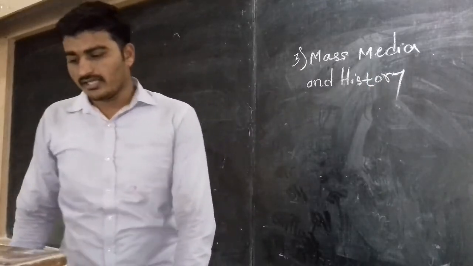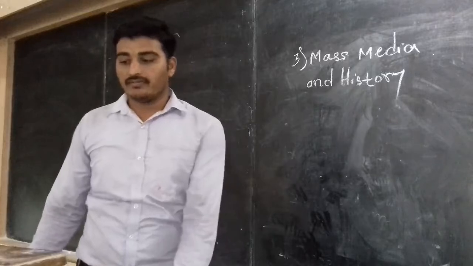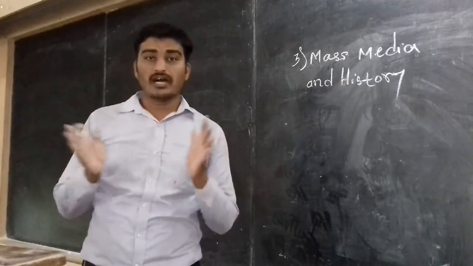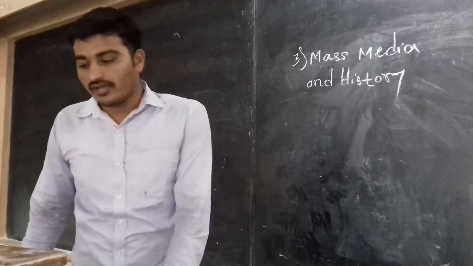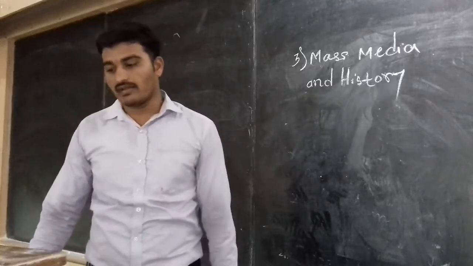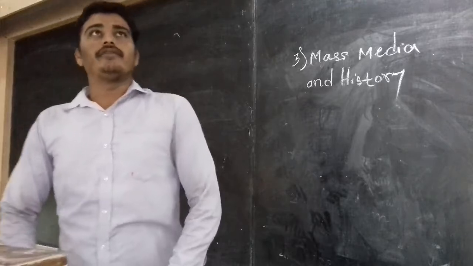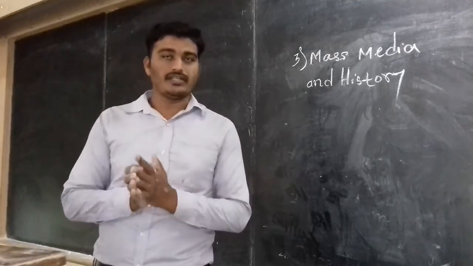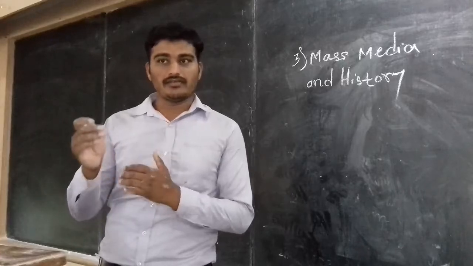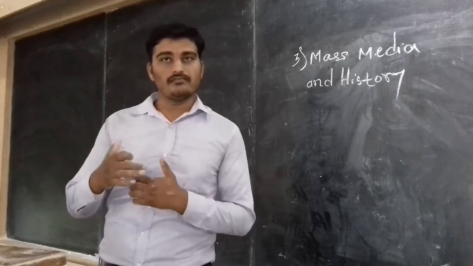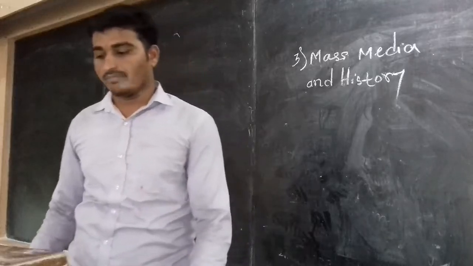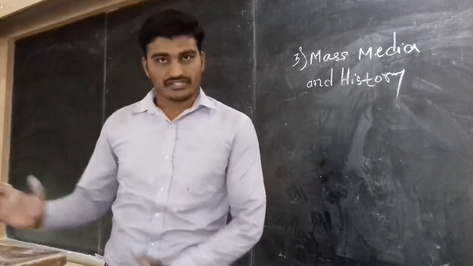So understand, it brings out the interrelation between mass media and history, and develops an independent historical outlook with the help of various media. See, media is a very essential thing for the development of history, and it provides much more effective knowledge to us. So that's why media plays an important role between history and us.